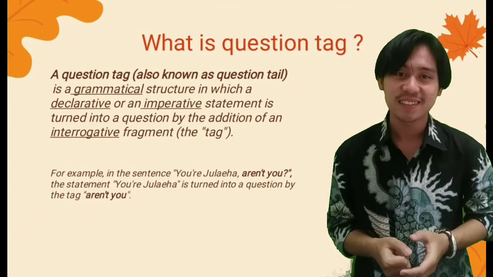A question tag, also known as a question tail, is a grammatical structure in which a declarative or an imperative statement is turned into a question by the addition of an interrogative fragment, that is, the tag. For example, in the sentence, you are Julaiha, aren't you? The statement, you are Julaiha, is turned into a question by the tag, aren't you? And don't forget to use higher intonation in the tail of the statement or the question tag.